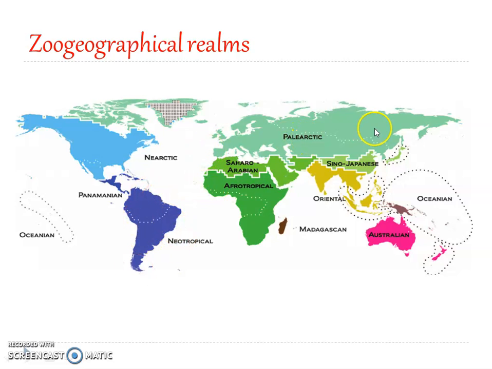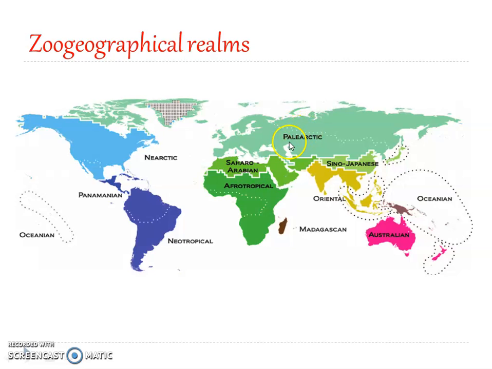Then coming here, Palearctic. So here we can see Palearctic has been divided into many smaller realms. One is Saharo-Arabian and another is Sino-Japanese. Okay, so earlier all these were included under Palearctic. So the Saharo-Arabian, Palearctic, and Sino-Japanese have arisen from the Palearctic of the Wallacean classification.